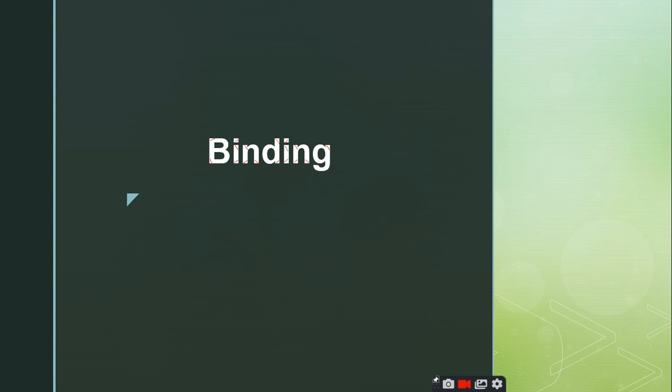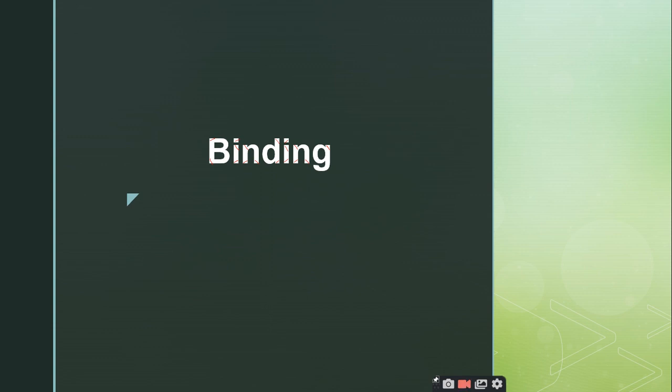So in today's session we are going to discuss one of the important concepts in object oriented programming systems, that is called binding, right? We'll see what binding is and what the various types of binding are, and we'll see the ins and outs of these types of binding, such as compile time binding and runtime binding. We'll see everything with one programming example, right? So this is what I have planned for today's session.